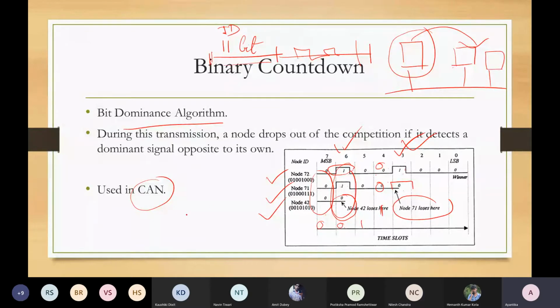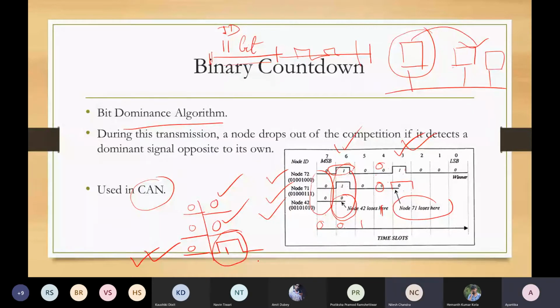When you tell this scenario of 0, 0, 0 like this, and then 1, in this scenario only the third node, maybe node 42, has this 1 bit. All the others are 0. So that means both are losing the competition and only node 42 will transfer, or will gain access to the bus.